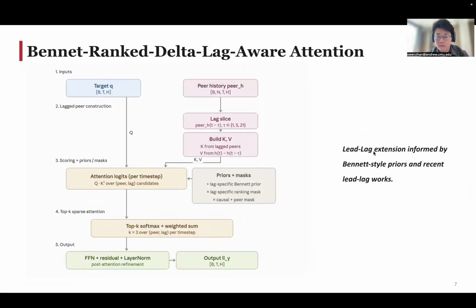And this slide zooms in on the lag-aware attention mechanism. At each target time step, the model scores peer states from valid lags, adds a lag prior, applies both ranking and causal masks, and then keeps only the top K peer lag candidates. This makes the peer lag branch much more selective and reduces noise.